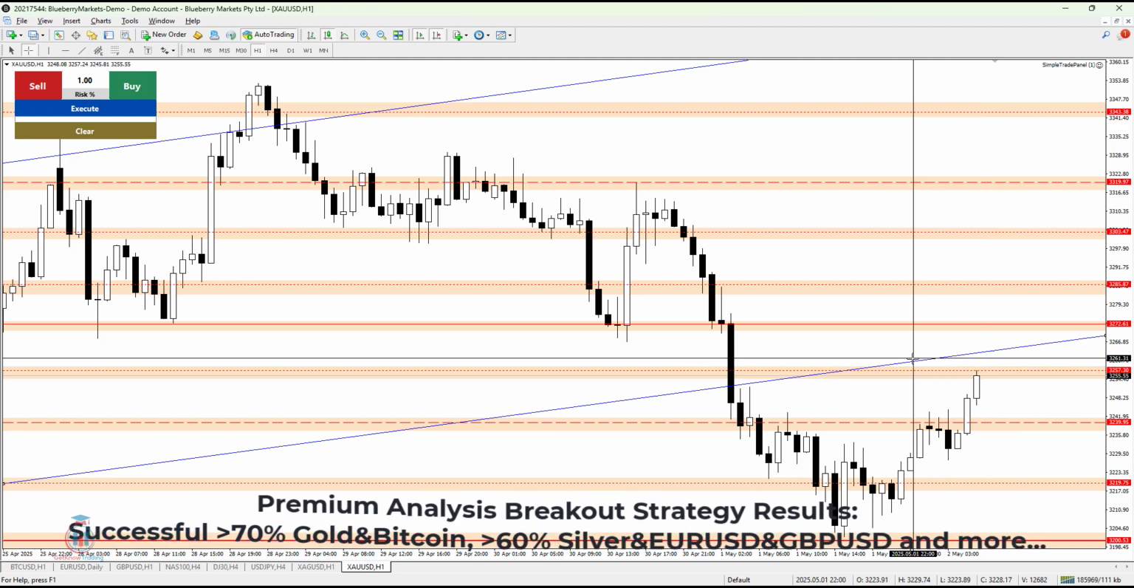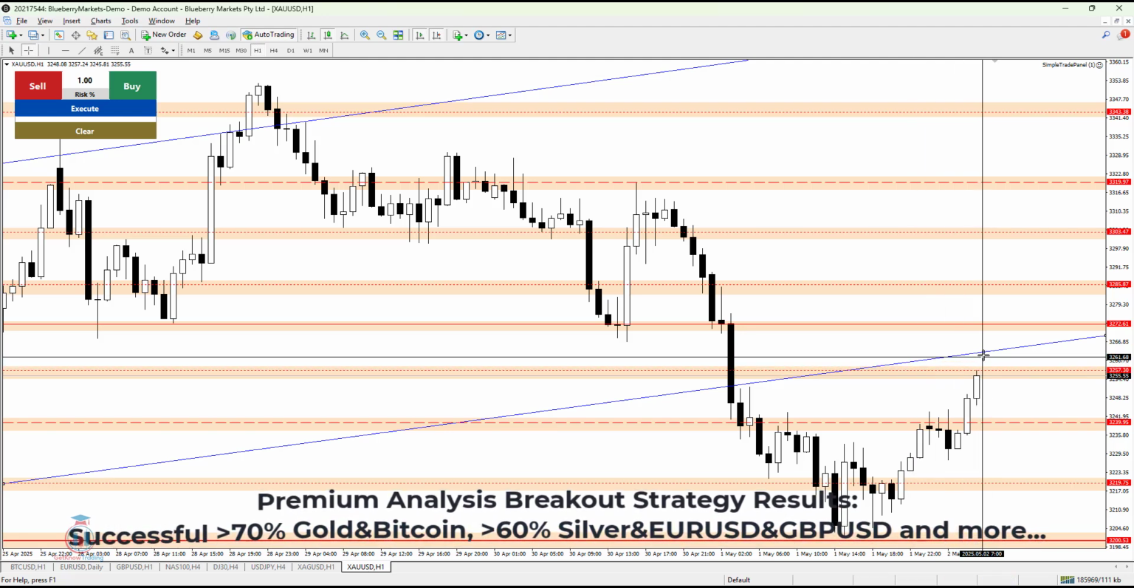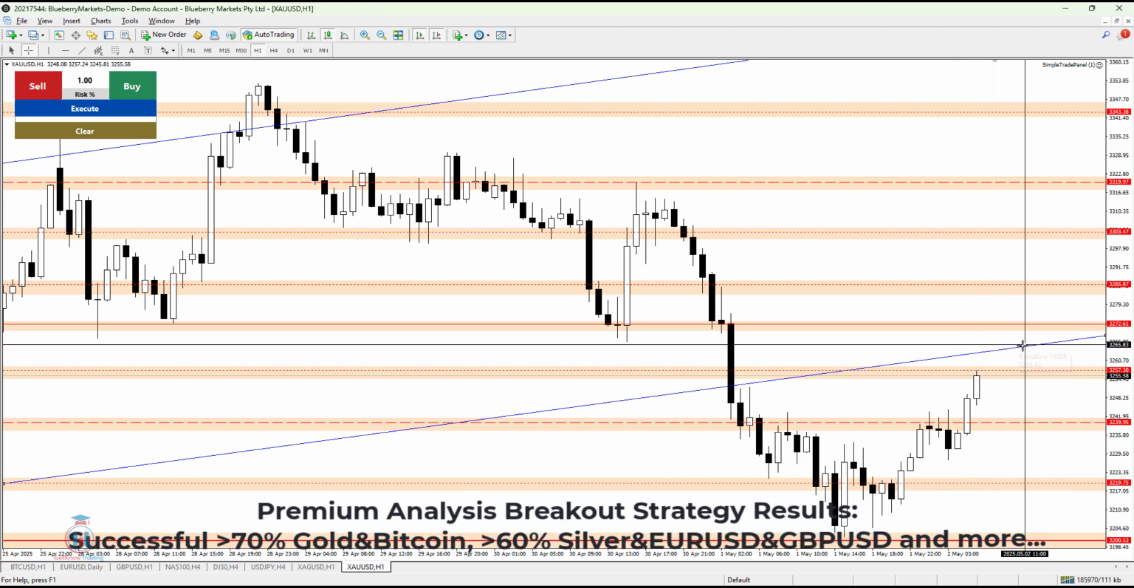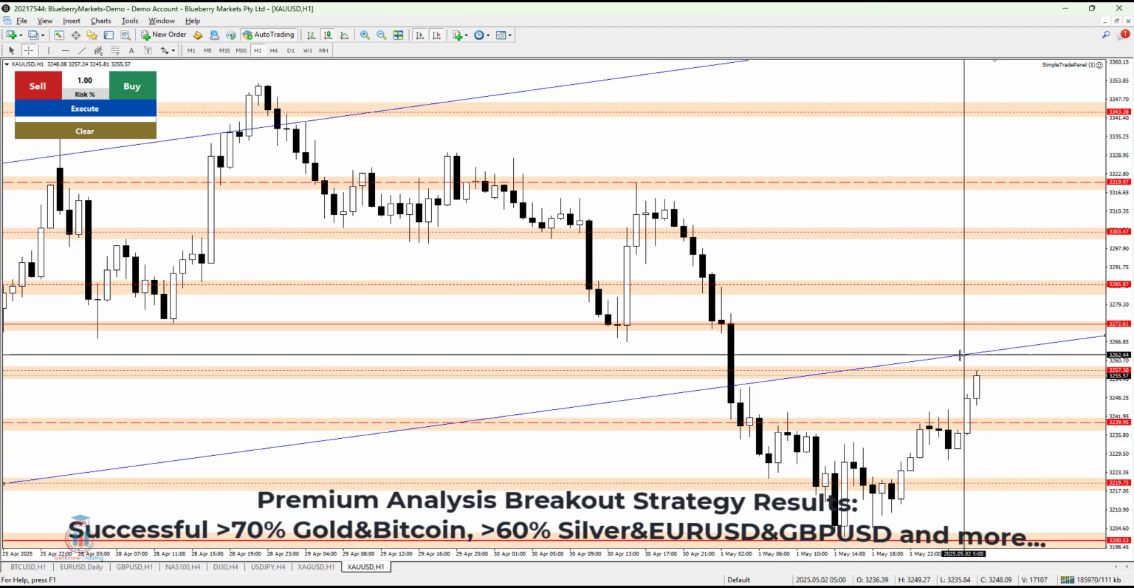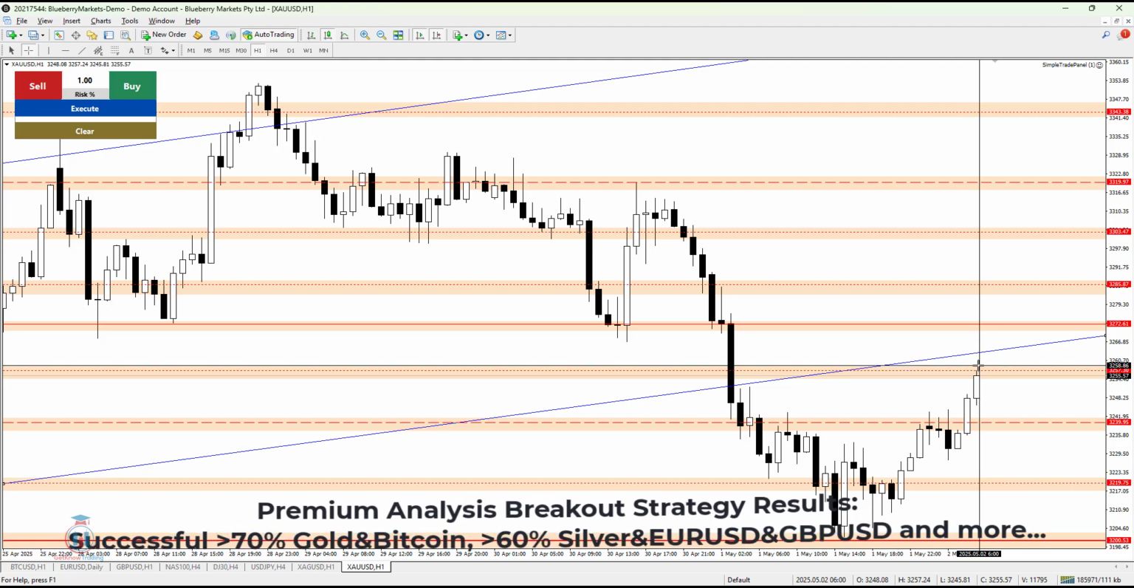Now the price has come very close to this area of resistance, also coming very close to this trend line resistance, which will be a confluence of resistance for the price.